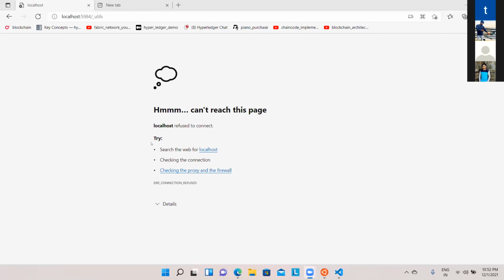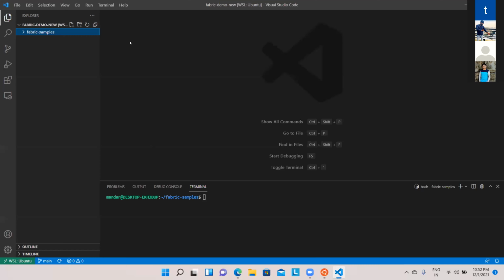So let me share my screen. I hope you're able to see my screen. And all of you have downloaded this Fabric samples repository on your system. And we're going to start right away from this. Remember, yesterday I told you that this is Visual Studio Code which I'm using, which is connected to my Ubuntu instance, which is installed on my Windows.